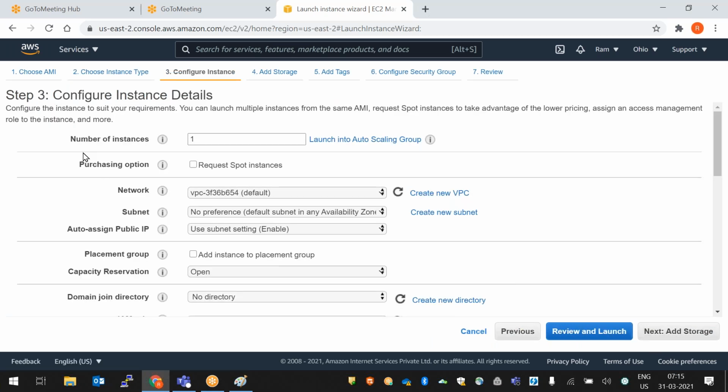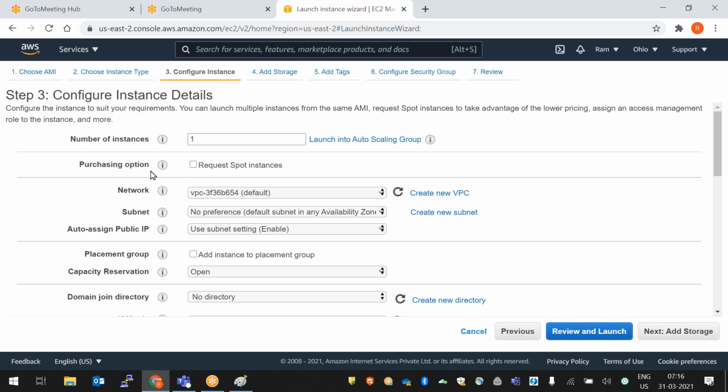Number of instances: how many instances you require, you need to select here. For example, if you want to create 100 instances, you need to give 100. If you want to create 10 instances, you can give 10. For now, we can take one instance here. Next is launch as auto scaling group. This we will discuss later. Auto scaling will take a one-hour session, so this is a different service, and we'll discuss it later.